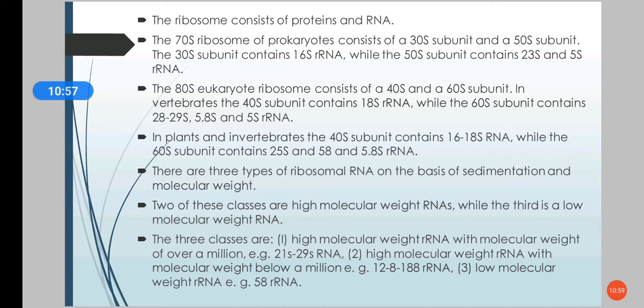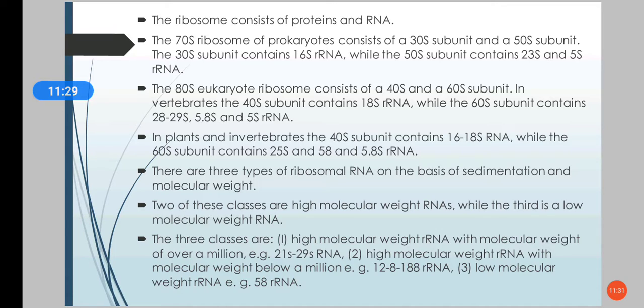In vertebrates, the 40S subunit contains 18S rRNA, while the 60S subunit contains 28 to 29S rRNA, 5.8S rRNA, and 5S rRNA. In plants and invertebrates, the 40S subunit contains 16 to 18S rRNA, and the 60S subunit contains 25S rRNA, 5.8S rRNA, and 5S rRNA.